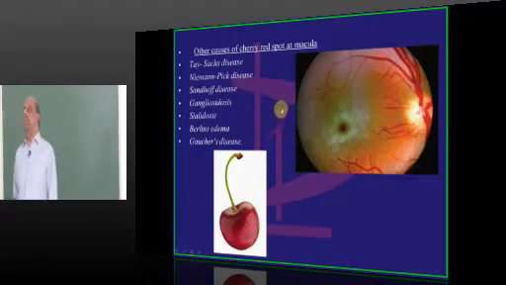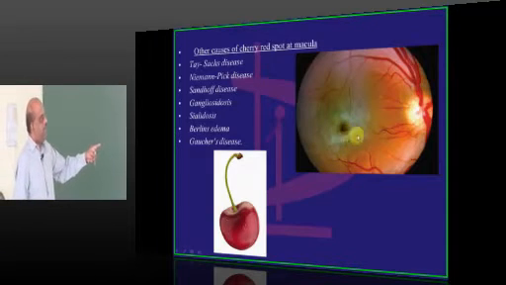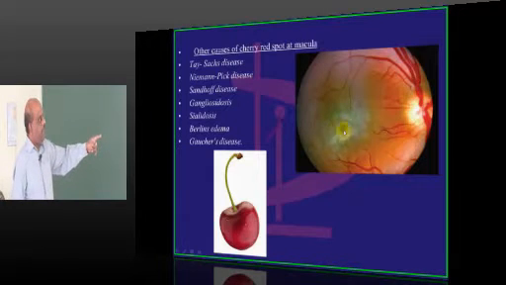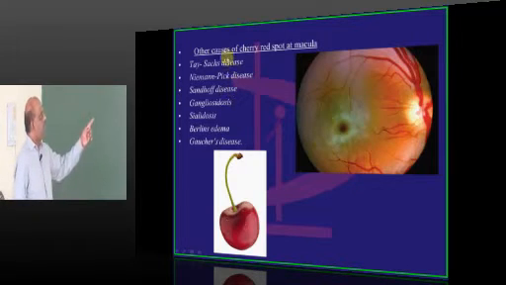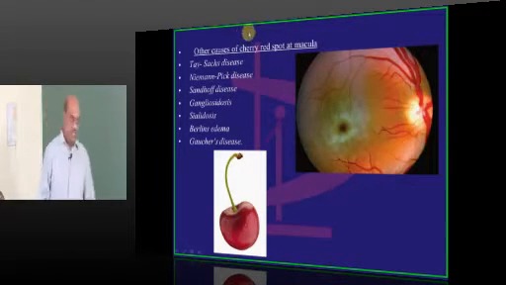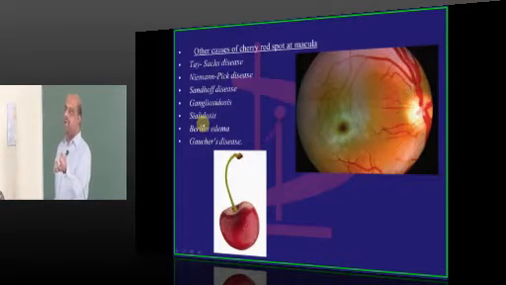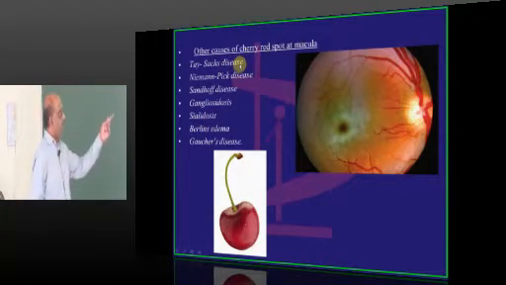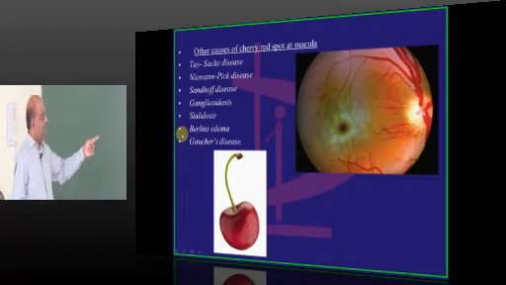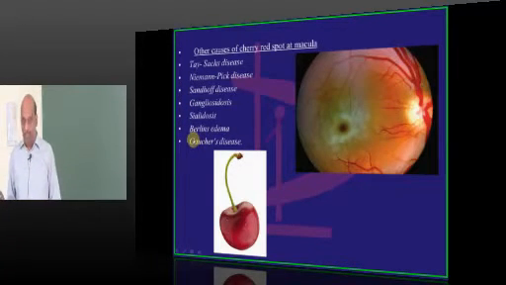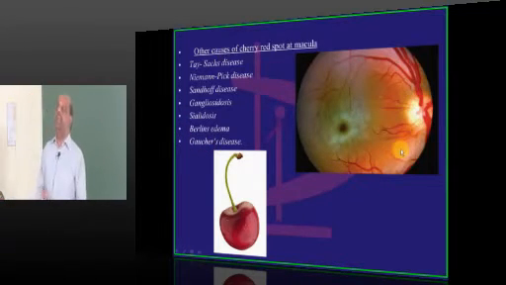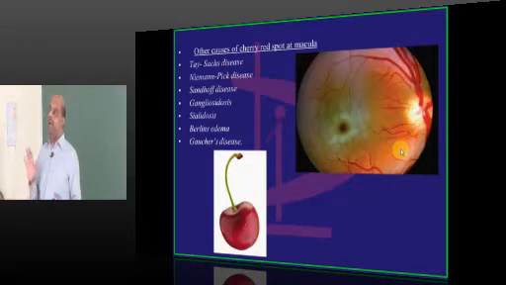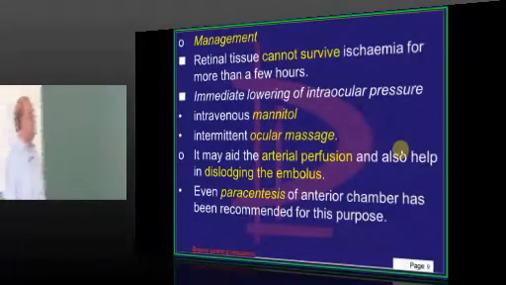Now, another very common question which is being asked is, for this kind of cherry red appearance, with a surrounding whitish edematous retina with a central pink area, so cherry red area, what are the other causes? Like a parrot you must rattle out in tomorrow's exam: Tay-Sachs, Niemann-Pick, gangliosidosis, Berlin's edema in the case of trauma, and Gaucher's. Any of them can be responsible for the development of a cherry red spot, and it is one of the favorite hot spots in the MCQs of the examiner.